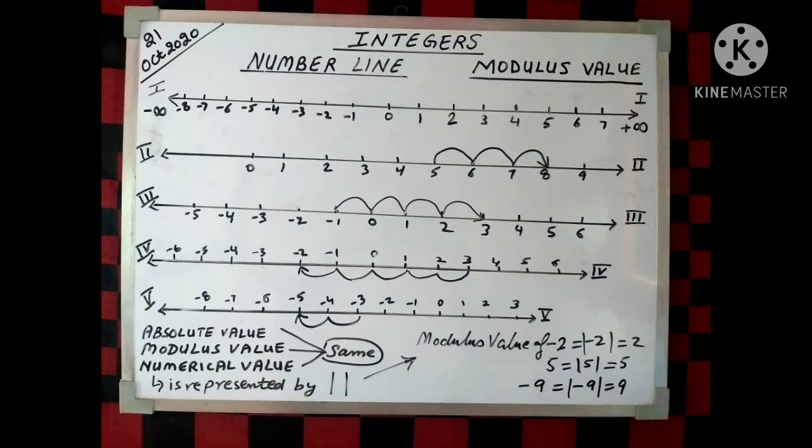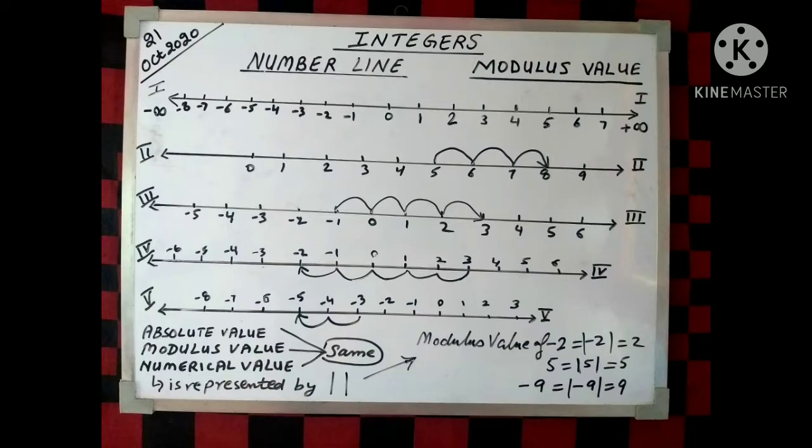So as you can clearly see on the number line, the number on the right is greater than the number on the left, and the number on the left is always smaller than the number on the right. An important thing we note down here is that 0 is less than every positive integer, since 0 is to the left of every positive integer. 0 is greater than every negative integer, since 0 is to the right of every negative integer.